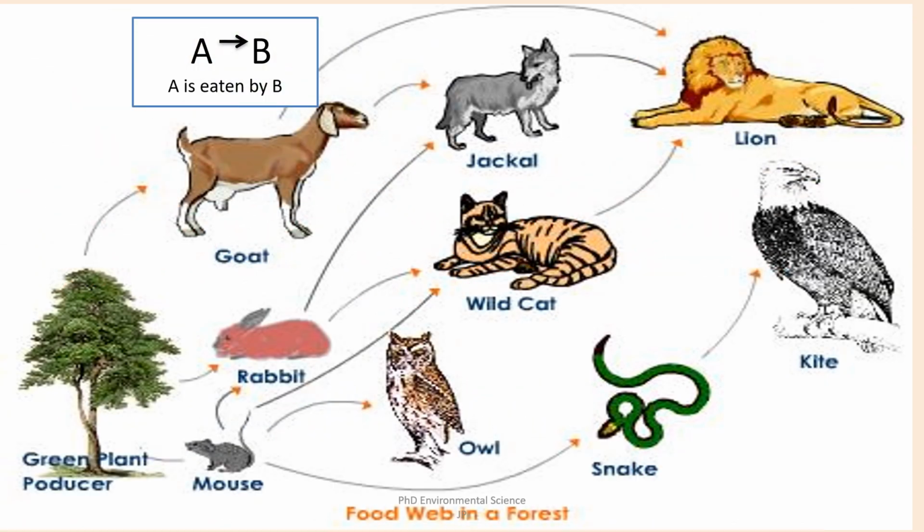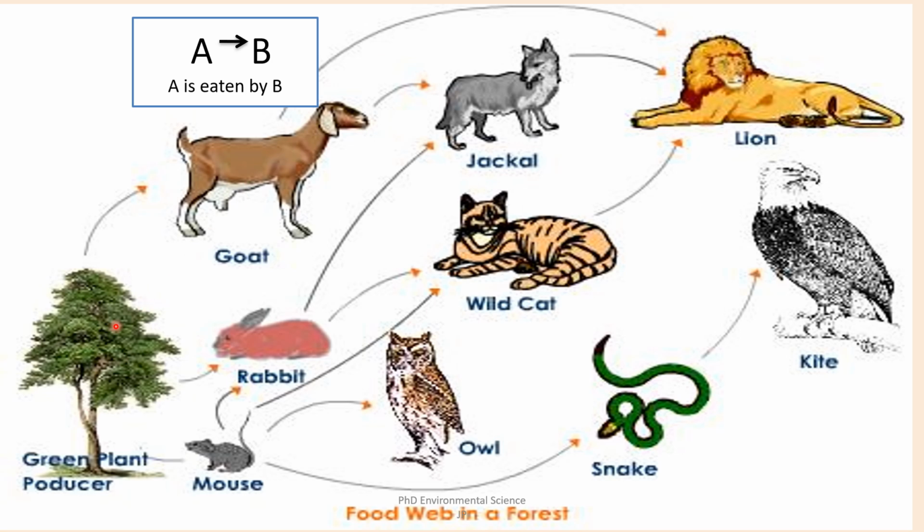So this image depicts a food web in a forest ecosystem, illustrating the feeding relationships among the various organisms. So you can see here there are many food chains interconnected with each other. Like for example, the first is the green plant producer. This is the base of the food web. It is producing energy through photosynthesis. Then this green plant is further consumed by goat. Goat is consumed by lion. So this is one food chain.